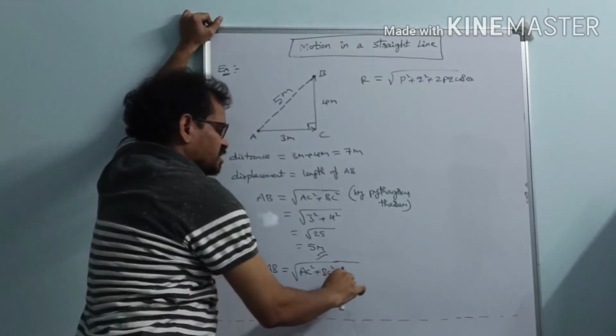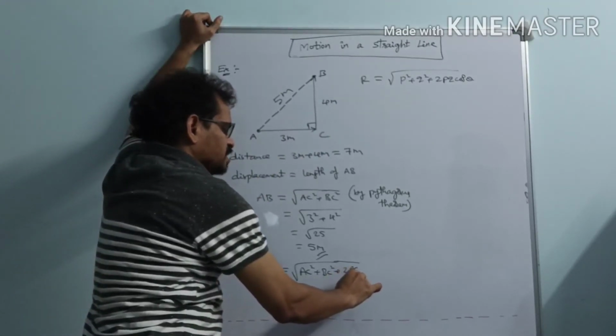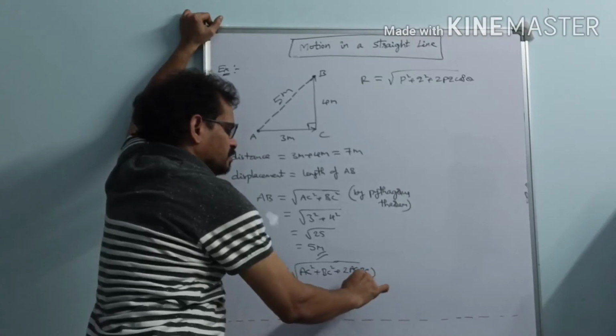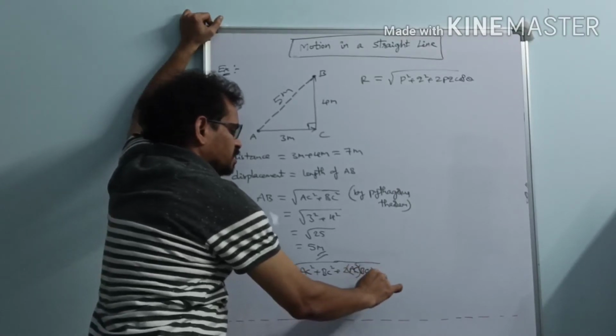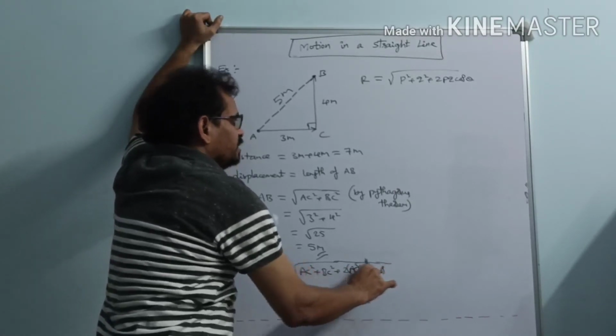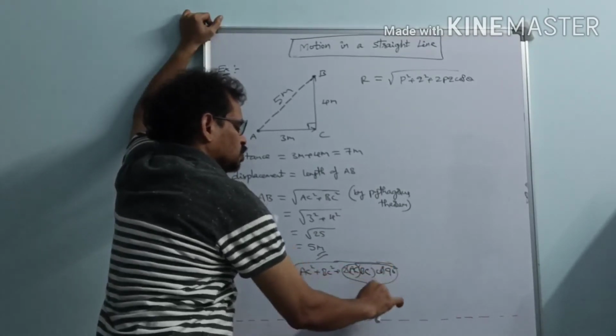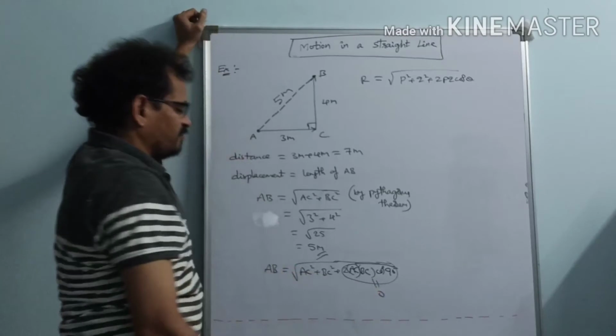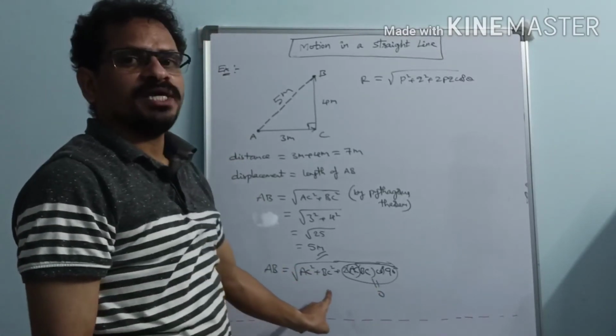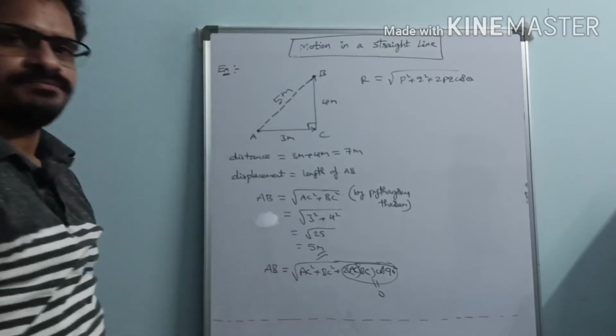So AC square plus BC square plus 2 AC BC cos theta. Here theta is what? Theta is 90 degrees and cos 90 is 0. So this term becomes 0 and we are left with AB equal to root of AC square plus BC square.